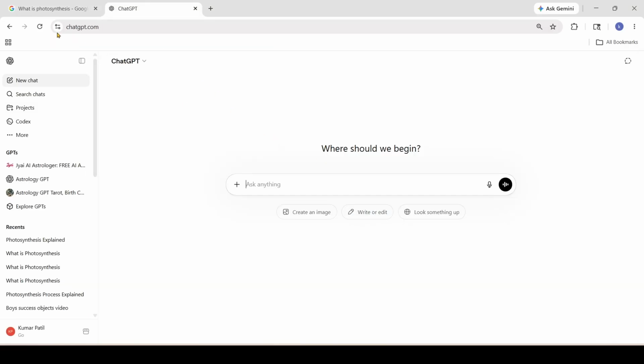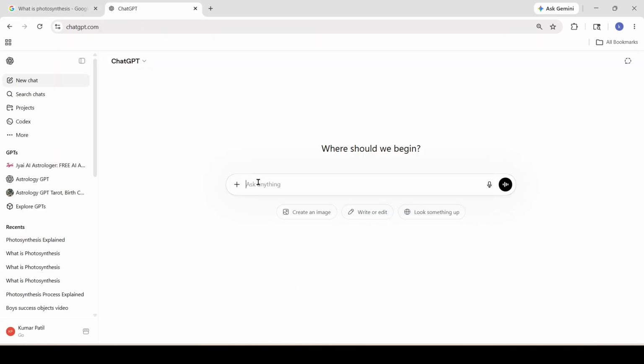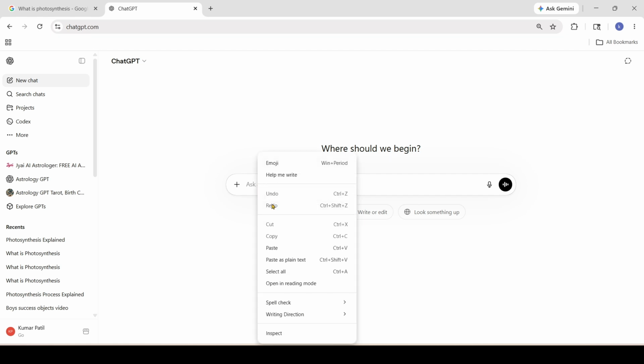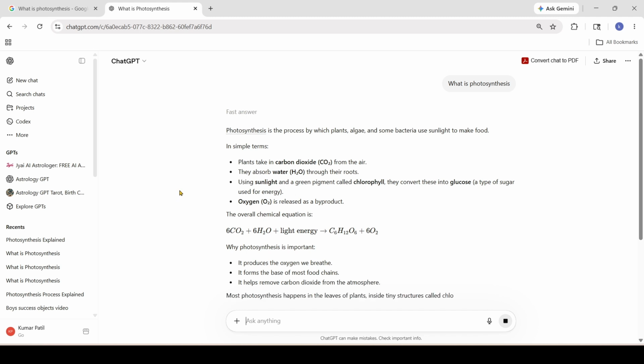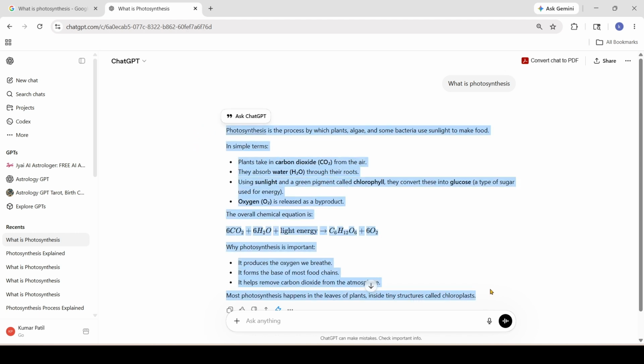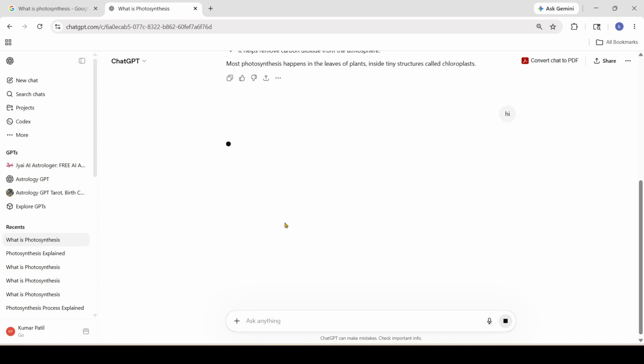Now I will provide the same query in ChatGPT. ChatGPT is an application developed by a company called OpenAI. Now if I provide the same query over here, we are not getting the links as we are getting in the Google search engine. Instead, we got the direct response here. We feel as if another human being is sending the message to us. Suppose I just typed hi, we got a response mentioning, hi, how can I help you today? So we feel as if we are talking with another human being.